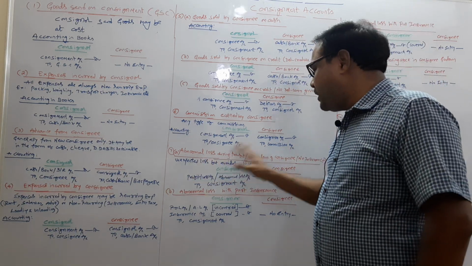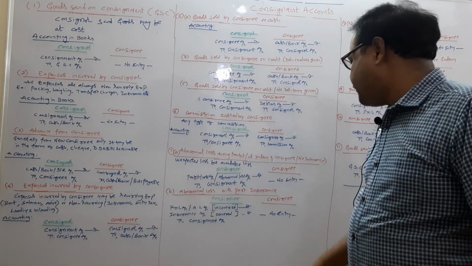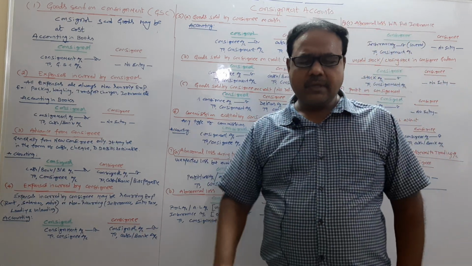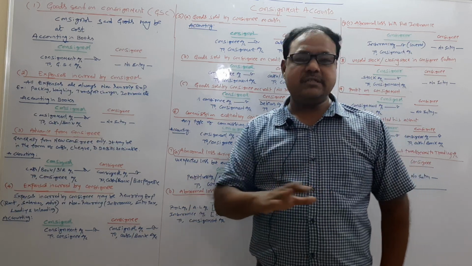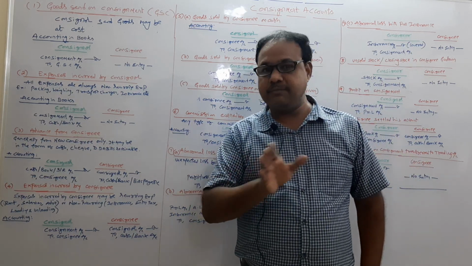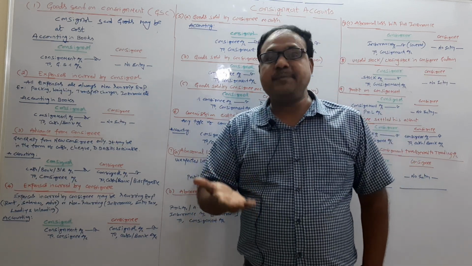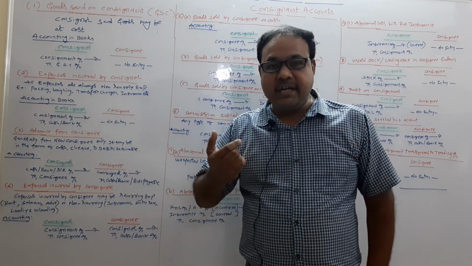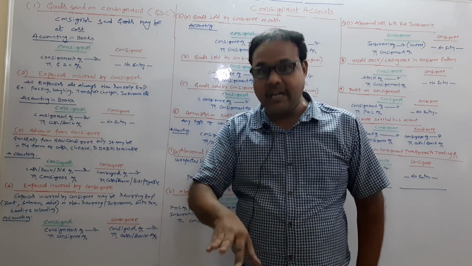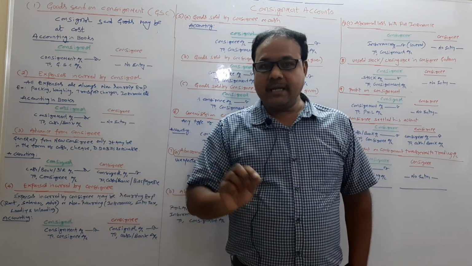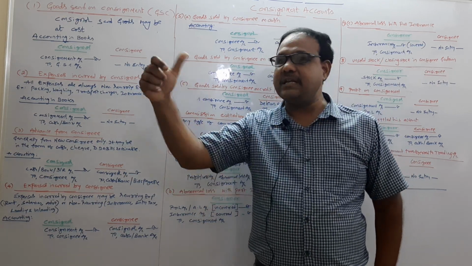Next one, abnormal loss. Abnormal loss during transit or at the godown of the consignee. Now, what is abnormal loss? See, normal loss and abnormal loss, these are the two losses. Normal loss means it is an expected loss, but it is an unavoidable loss. Expected but unavoidable loss. Expected, I know in advance that such loss can happen.